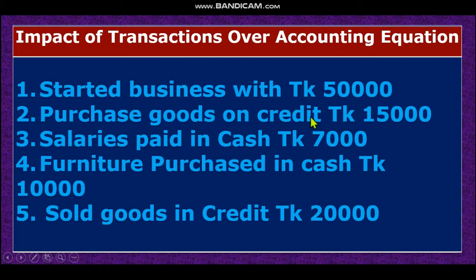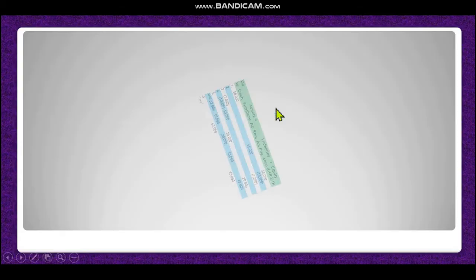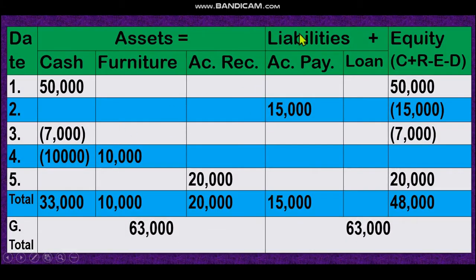So what is our second transaction? Look, purchase goods on credit. That means we purchase goods on credit. By this transaction, what happened? Purchase is an expense account, and you know that if there is expense, equity decreases. On the other hand, we purchase it on credit. That means our liability increases. Look at the solution. Accounts payable, liability increases and equity decreases. That means every transaction has an impact on the accounting equation.